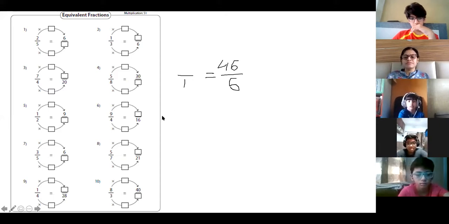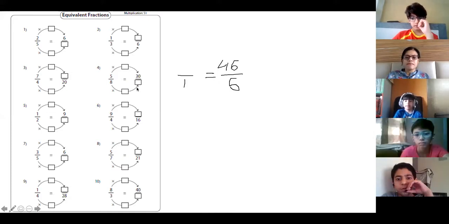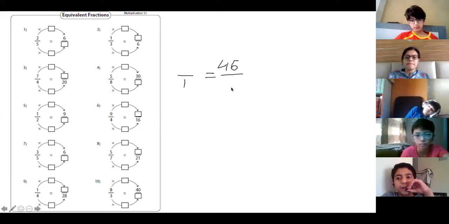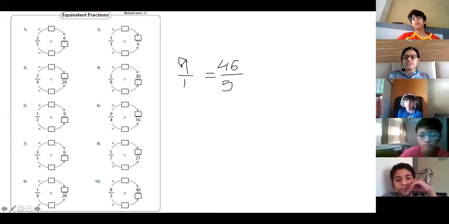What will come in the blank over here? This is 45 upon 5. 9. 9 5s are 45. This was 5, so it will come as 9. Because 1 5 is 5, so 5 9s you will do. Okay. So this will be the answer.